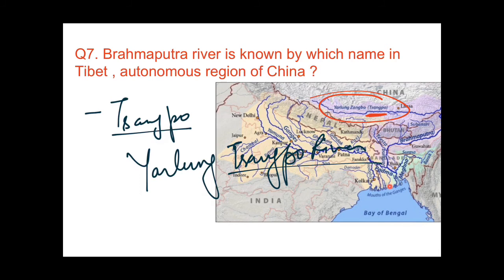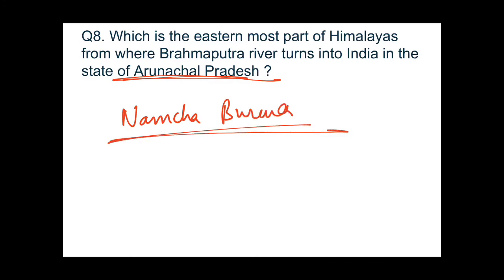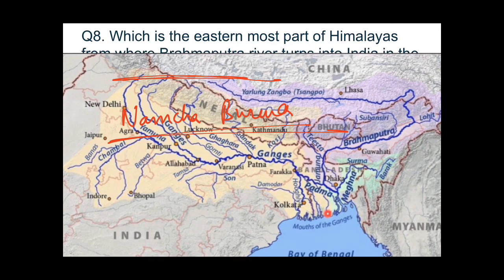Now we proceed to question number 8. Which is the easternmost part of Himalayas from where Brahmaputra river turns into India in the state of Arunachal Pradesh? This is also very easy. I have just told you earlier. This is Namcha Barwa. It is the easternmost part of Himalayas, and from here Brahmaputra river turns into India in the state of Assam. Sorry, in the state of Arunachal Pradesh. You can see in this, this is Brahmaputra river originating from Tibet and entering India, and from here somewhere lies Namcha Barwa.